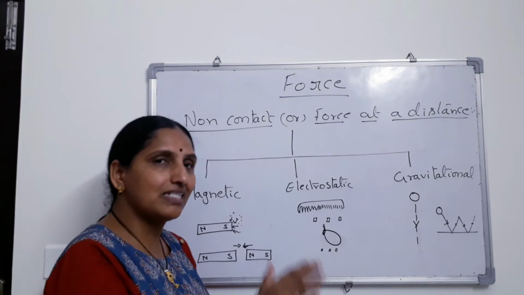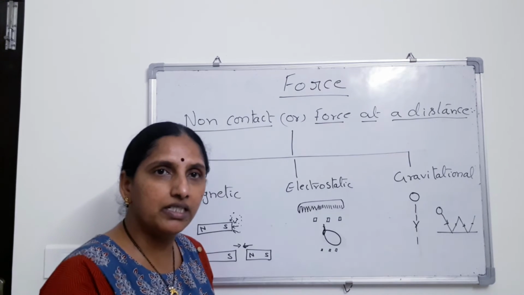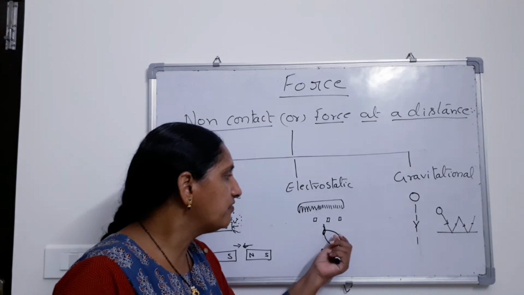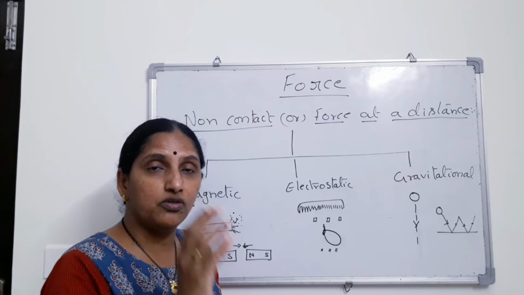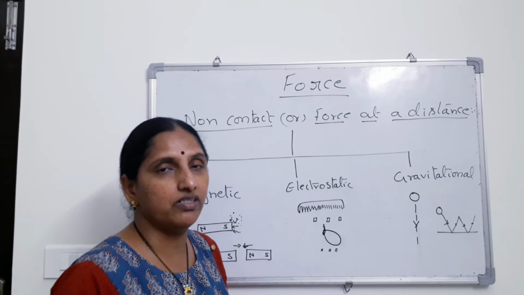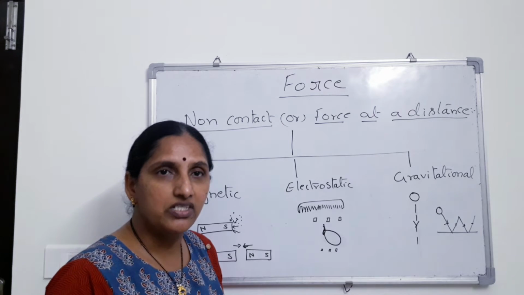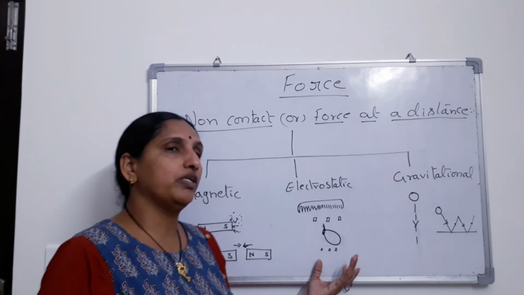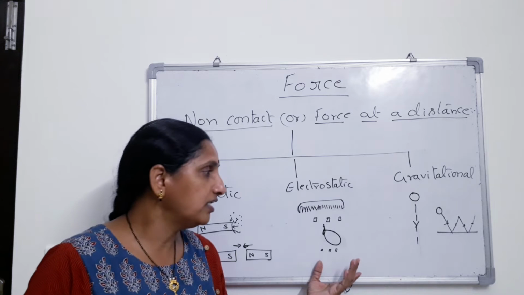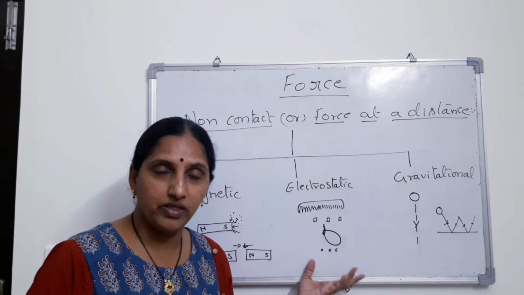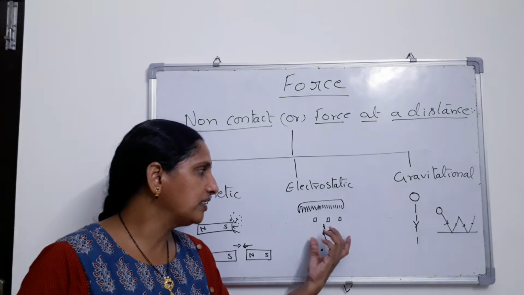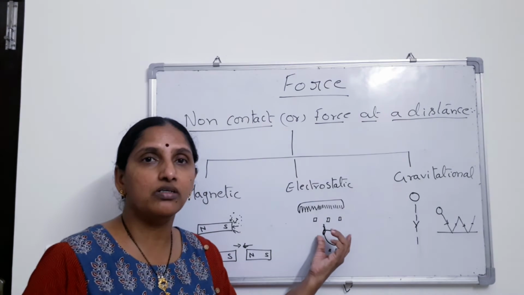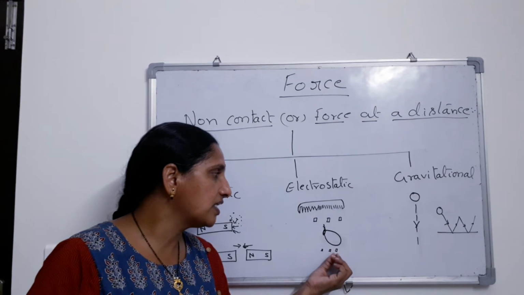But a balloon which is rubbed with silk or fur material, you can see that it will get charged. It will get electrostatically charged. In your IIT foundation classes, you have learnt that there are two types of charges: one is positive charge and the other is negative charge. Likewise, here this will get charged, and because of the charge, it is getting attracted.